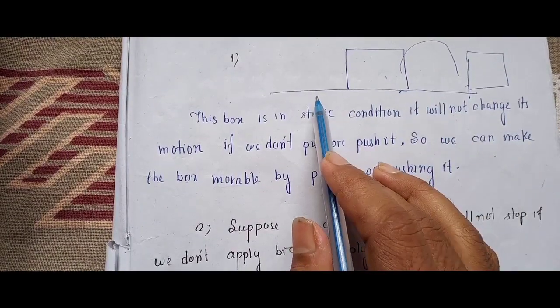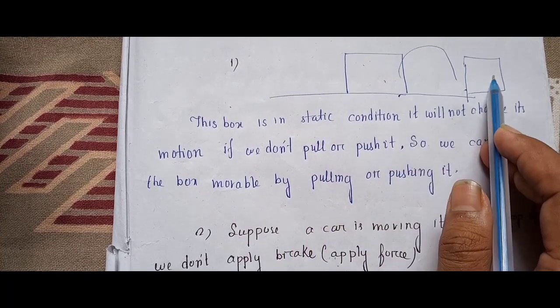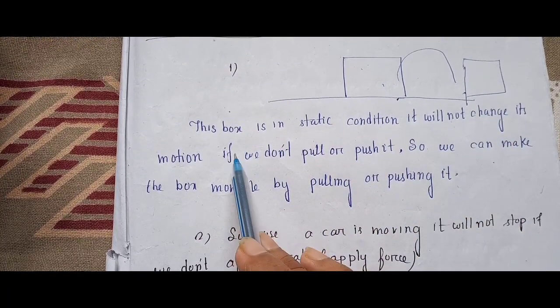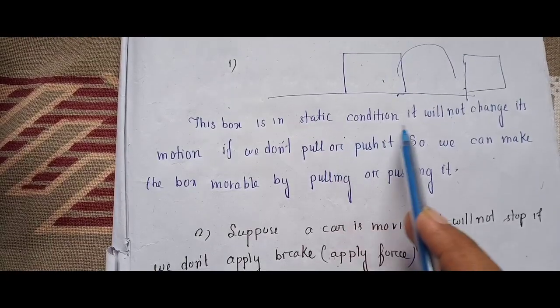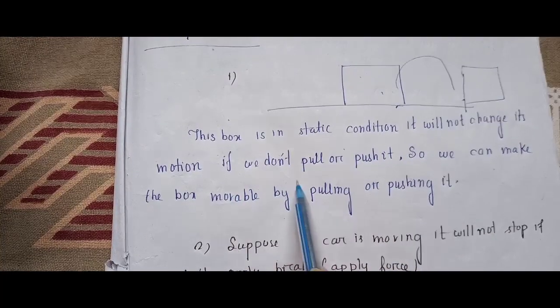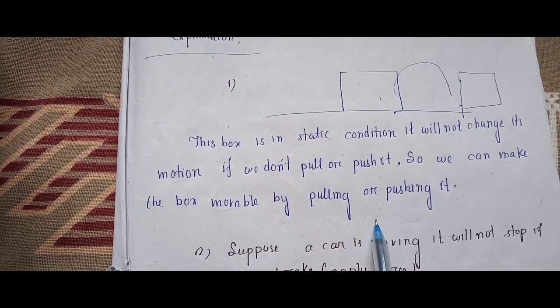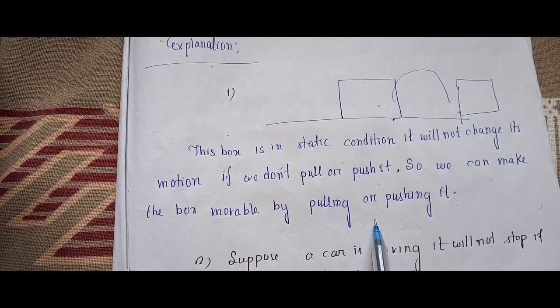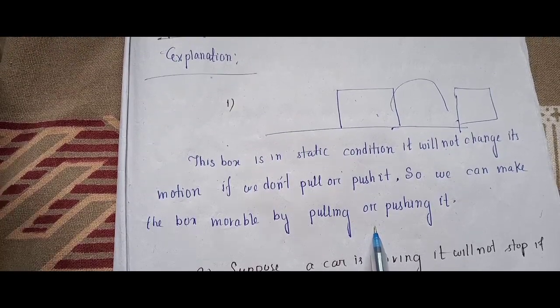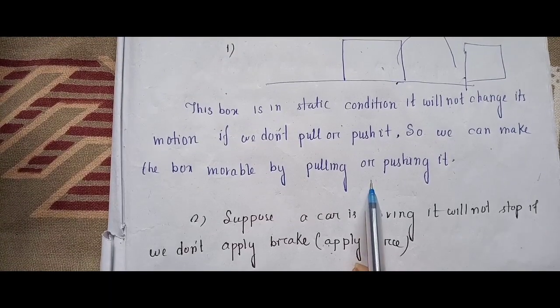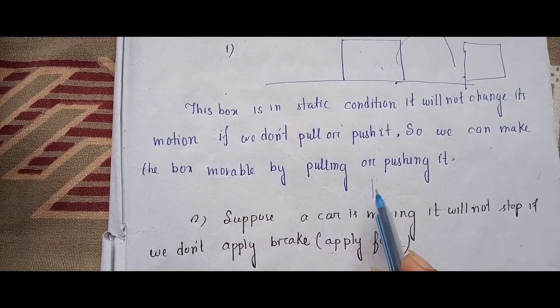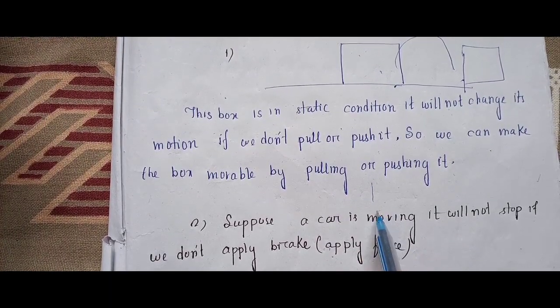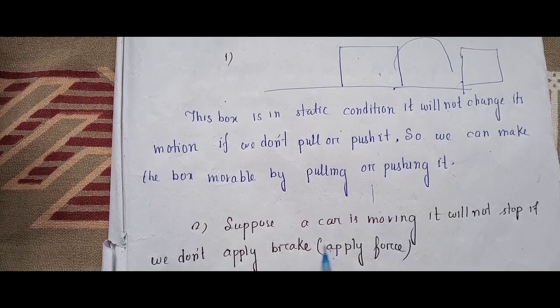If I don't push it, will it go from here to here? It will not go. The box is in static condition. It will not change its motion if we don't pull or push it. So basically, we are applying force to change the motion, to change the position, to give it a motion. This is what is meant by the first law of Newton, or first law of motion.